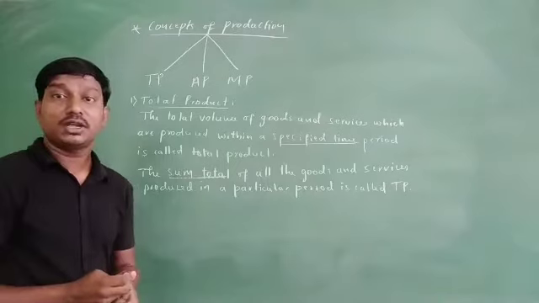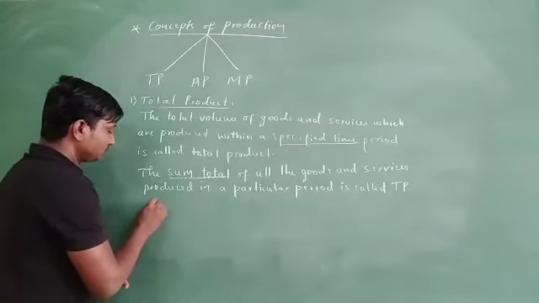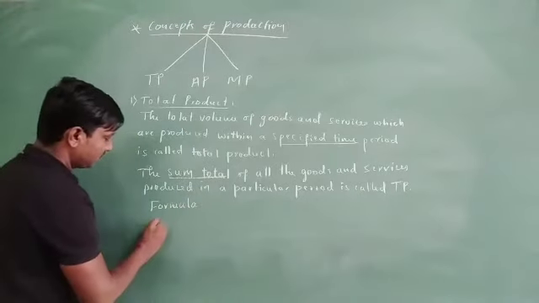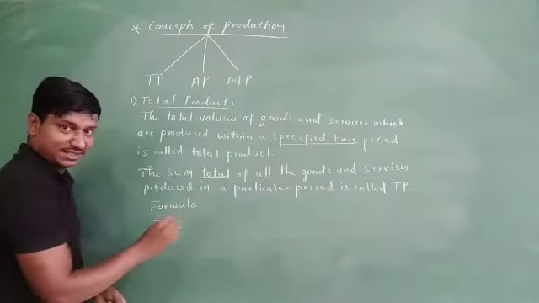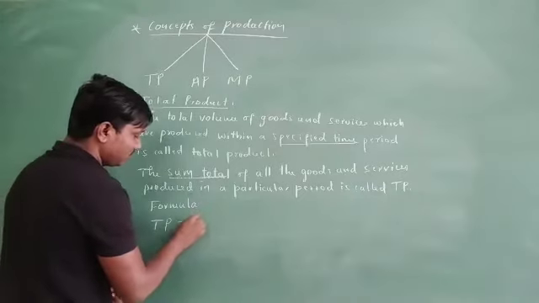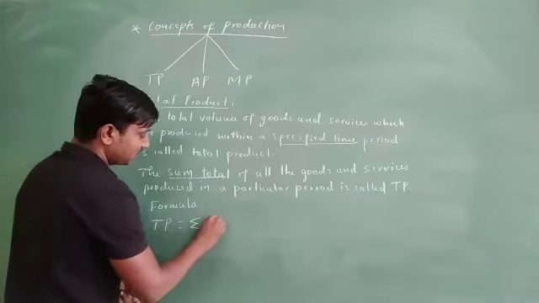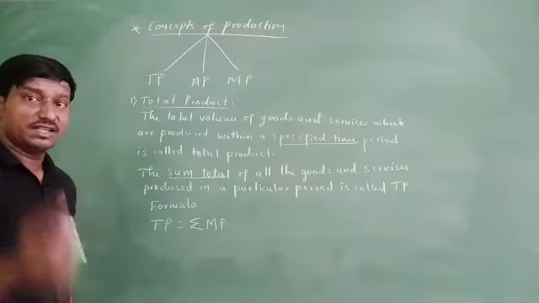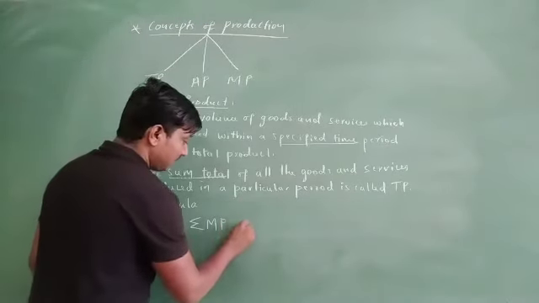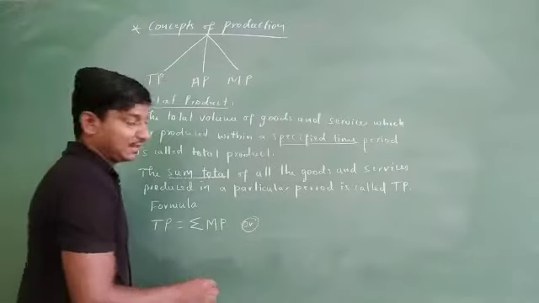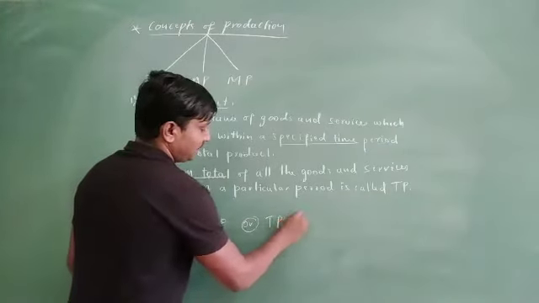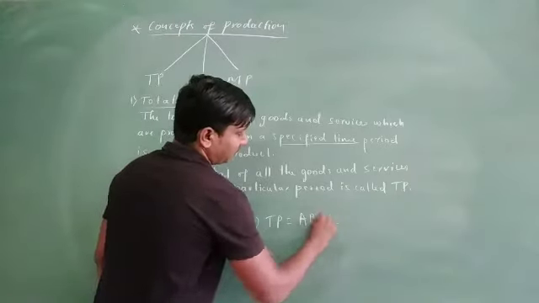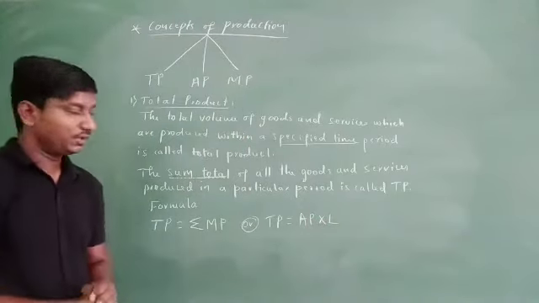We have formulas to calculate total product. The formula is TP equals summation MP. This is one formula. One more we can have: TP equals AP into L, where L is the variable factor.